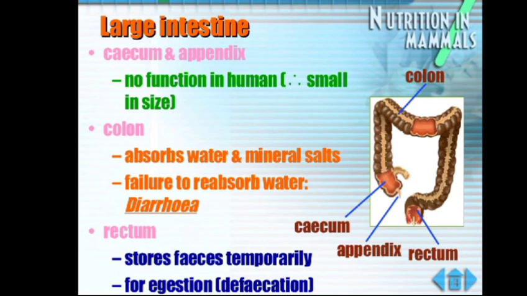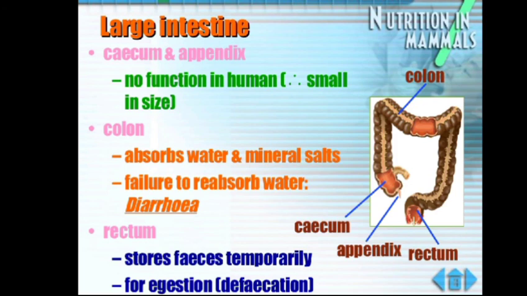The undigested waste from the large intestine passes into the rectum, and it is stored here as semi-solid feces. And then comes the ending of the alimentary canal, that is the anus. The fecal matter is passed out through an opening called the anus, and this process is called egestion.